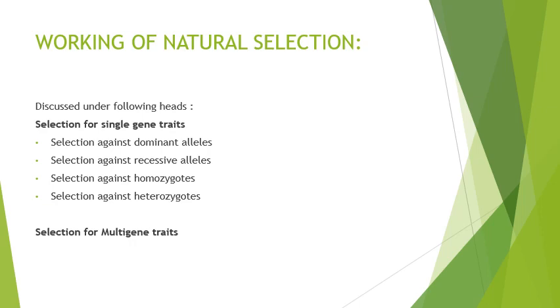Selection for single gene traits means that natural selection operates for traits determined by a single gene pair. The traits or characters which are determined by a single gene pair are selected by natural selection, and the natural selection may be against the dominant, against the recessive, or against the homozygous or the heterozygous.